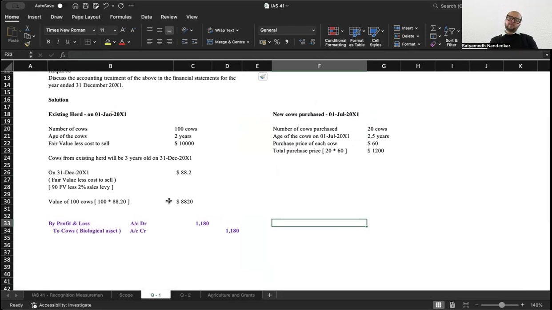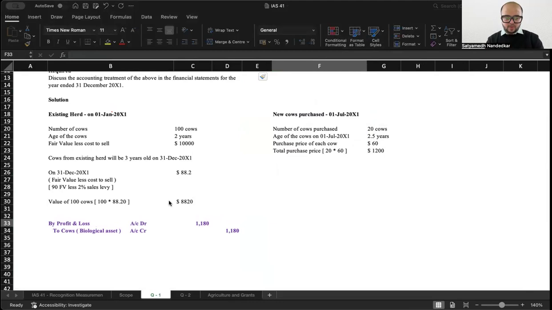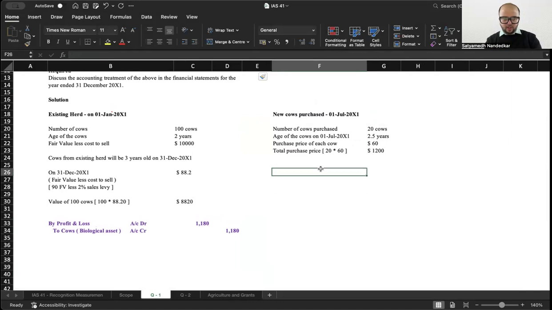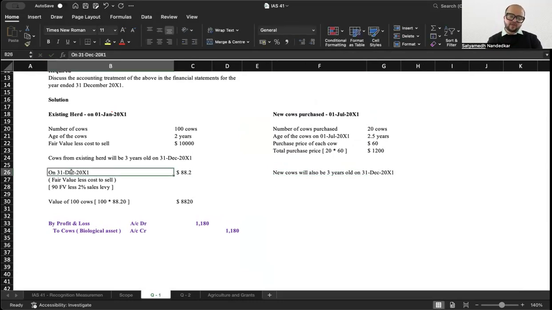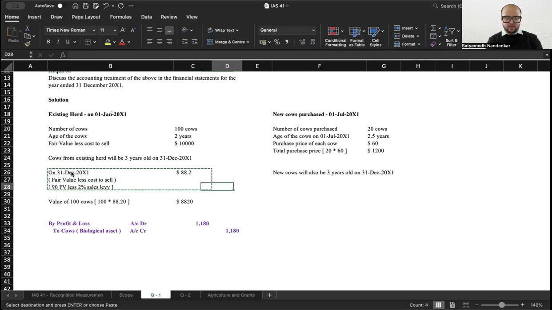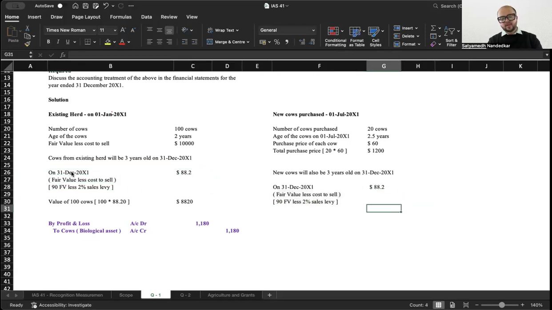Now let's talk about the new cows. The new cows were purchased for 1200. And these new cows will also be 3 years old on 31st of December 2001. And on 31st of December 2001, fair value less cost to sell is 88.2.